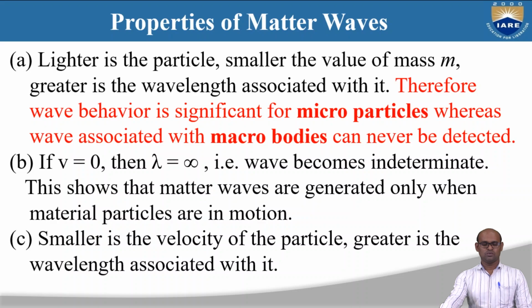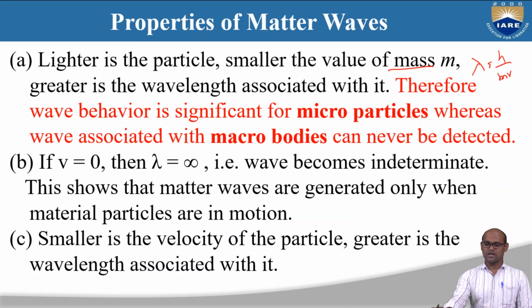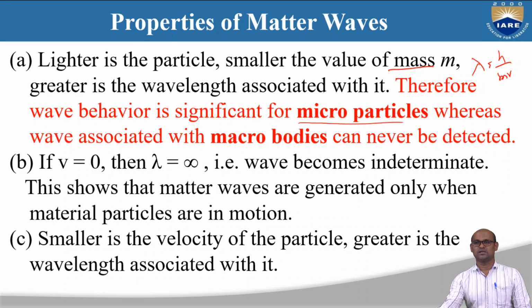First, the lighter the particle, the larger the wavelength. Waves associated with a particle are matter waves. If this particle is lighter, then the mass m is small, so lambda will be large, since lambda is equal to h by mv. Therefore, wave behavior is significant for microparticles. Only if mass is less is lambda high, and then you can detect this wavelength.